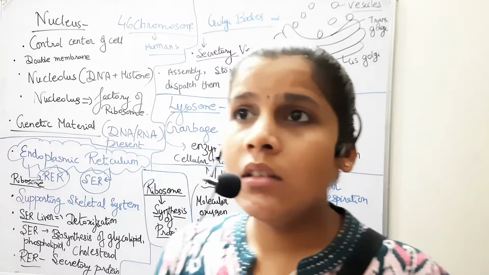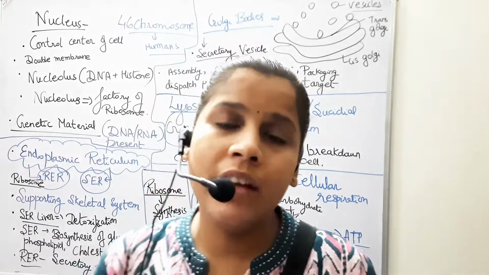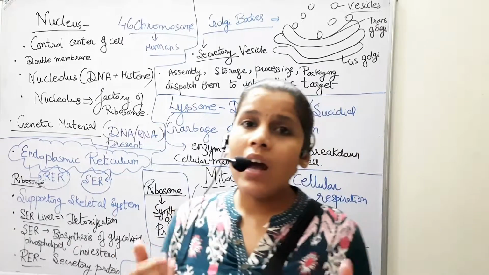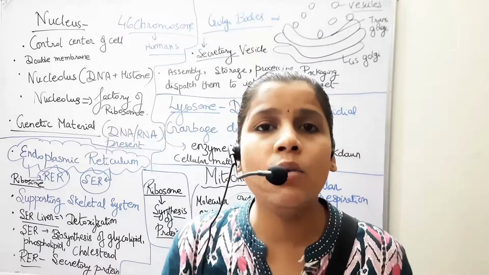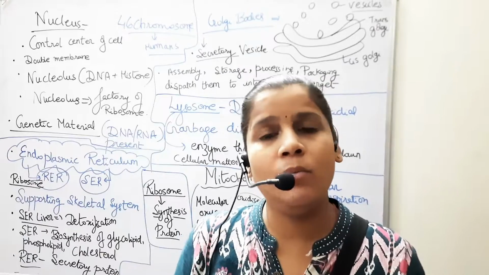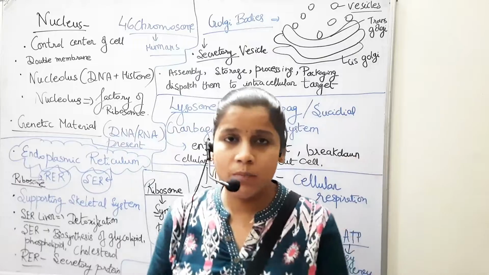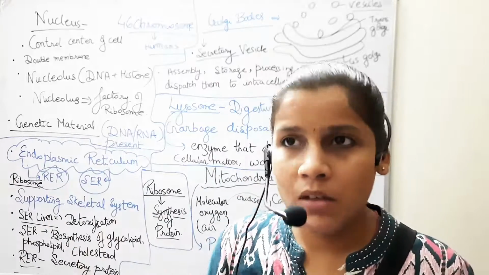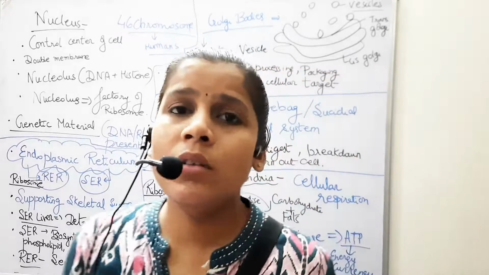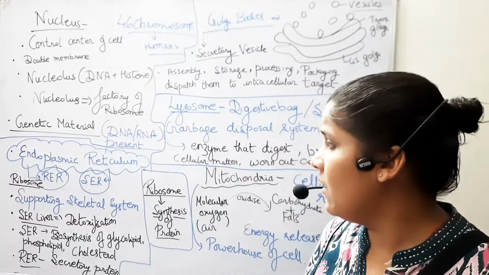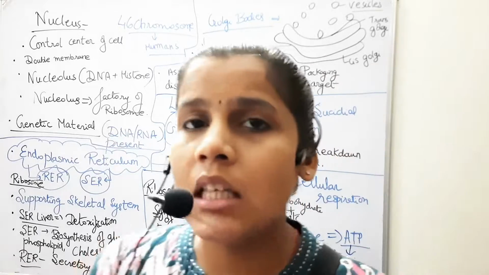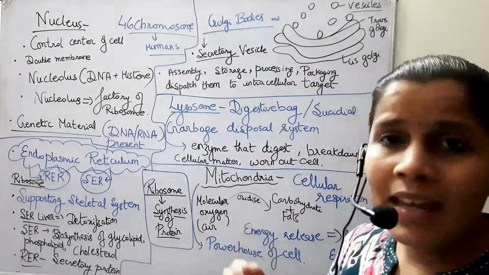And also there are two varieties of endoplasmic reticulum, that is RER and SER. So RER is what? It is the rough endoplasmic reticulum or the ribosome containing endoplasmic reticulum. Okay, R for ribosome. Now next is smooth endoplasmic reticulum. It's basically for the detoxification and also for the biosynthesis of phospholipids and your glycolipids, cholesterol. So it's being biosynthesized by the SER.